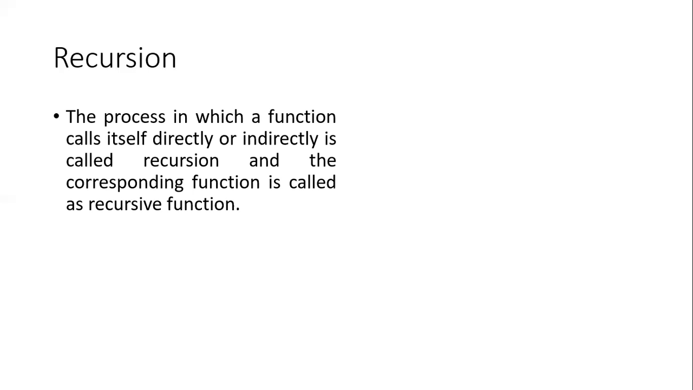So we have a normal function. For example, let's say we have a function called add having two arguments, a comma b. Simply I'm writing it here. Inside this function itself, we call it one more time by passing two more arguments. This is what we call a recursive function. You can see that here.